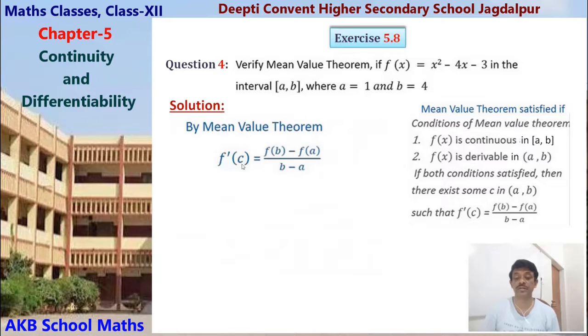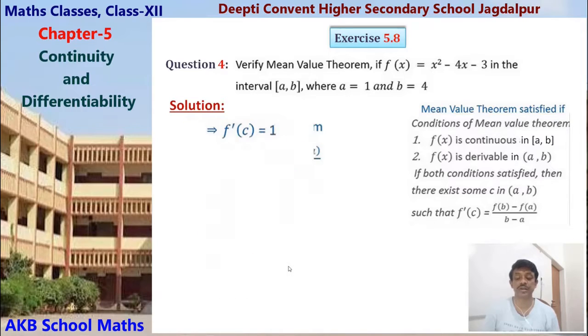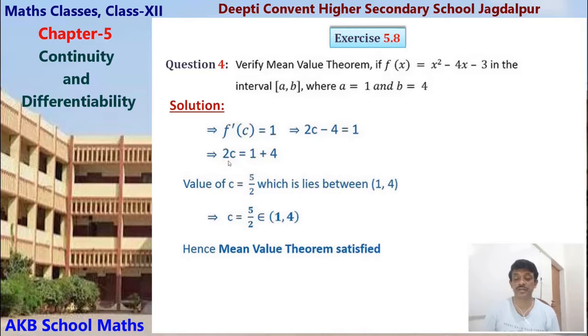By the mean value theorem, f dash c equals (f(b) minus f(a)) upon (b minus a). Now put the values: f dash c equals minus 3 plus 6 upon 3, that is 3 by 3, so f dash c equals 1. And f dash c equals 2c minus 4, so 2c minus 4 equals 1. Solving it, 2c equals 1 plus 4, that is c equals 5 by 2.